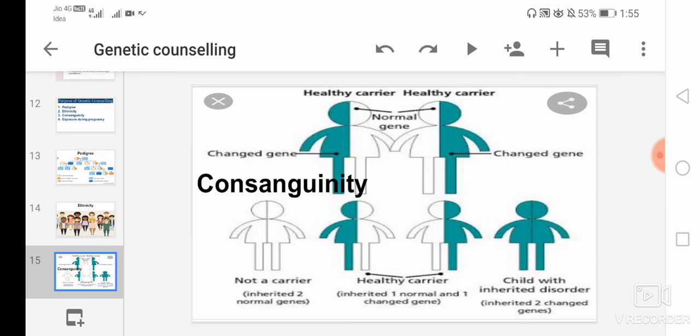In recessive inheritance, the parents of a child affected with a disease each carry a single gene. The child gets two copies, one from each parent, and is affected. So that is known as consanguinity, where the couples are related by blood.